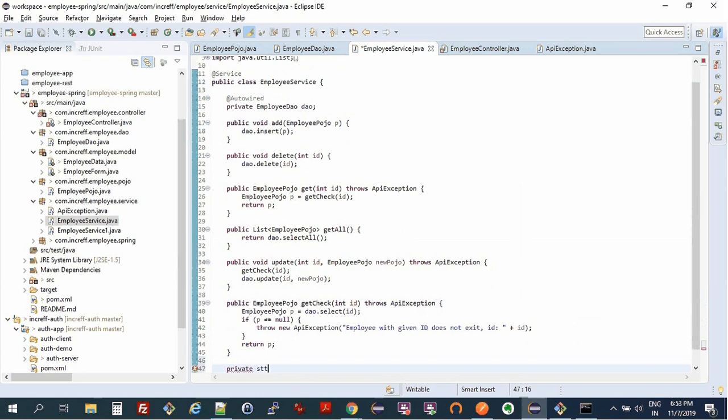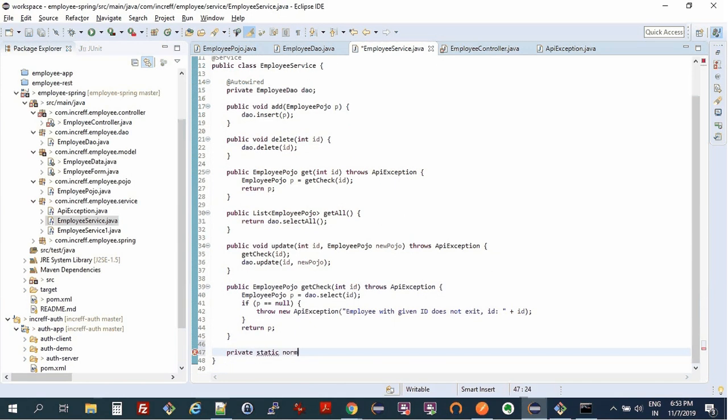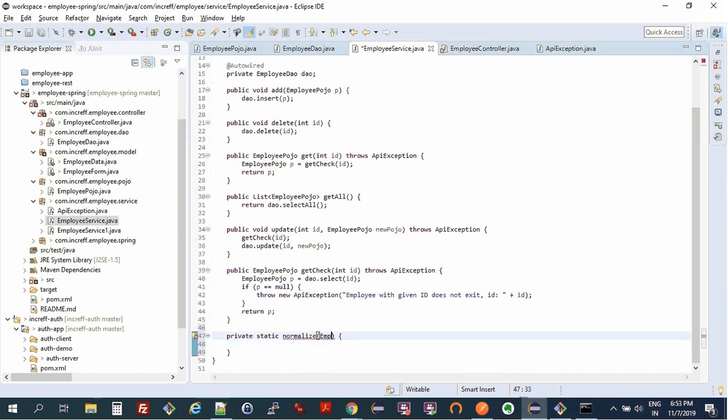private static normalize, right? So let's say employee Pojo p, and let's say in my normalization I want to store all the names in lowercase.